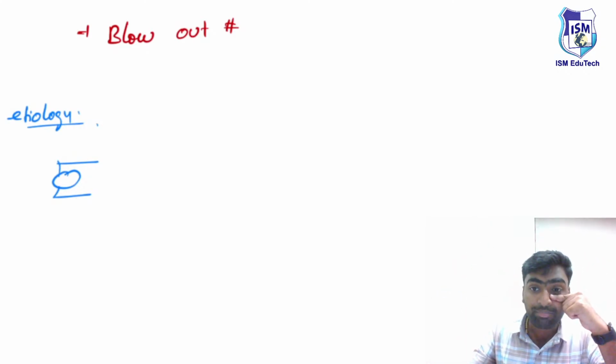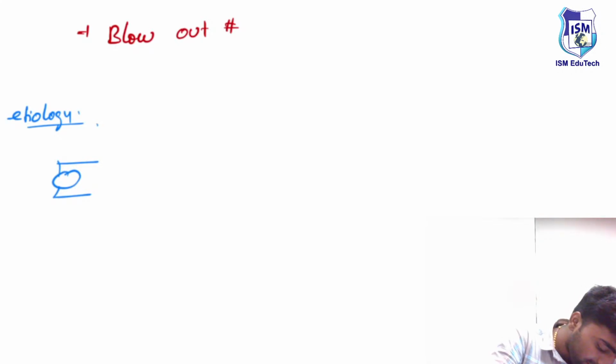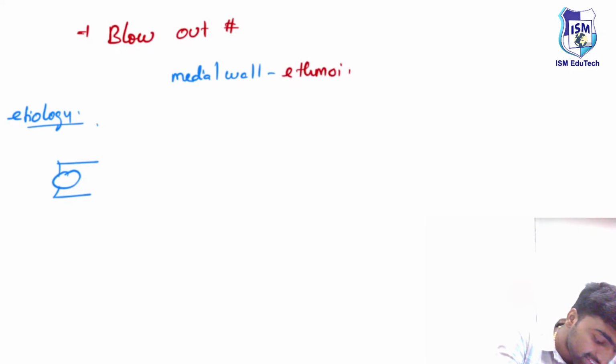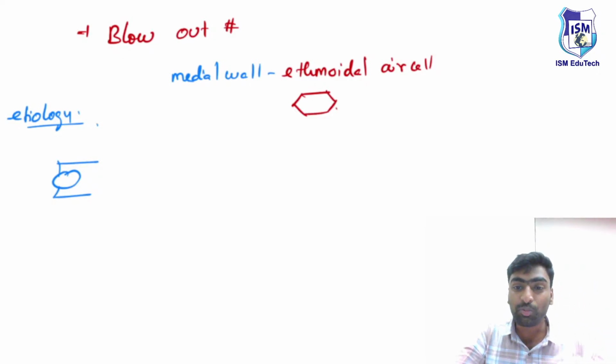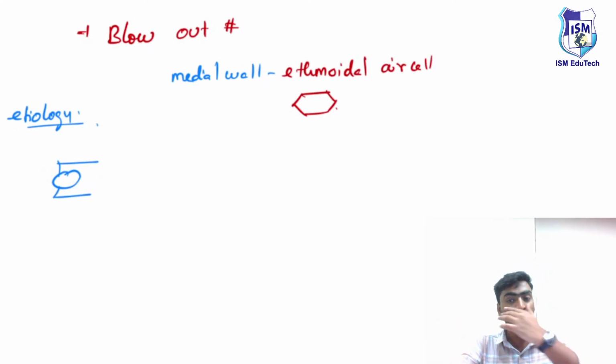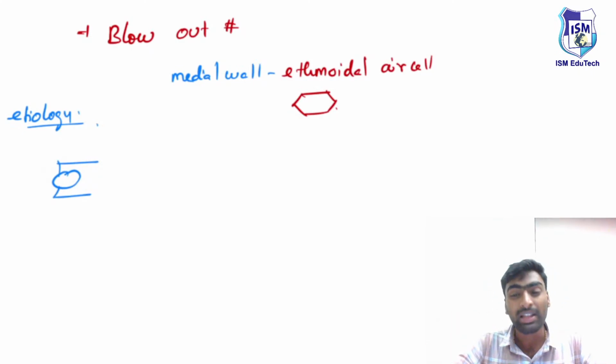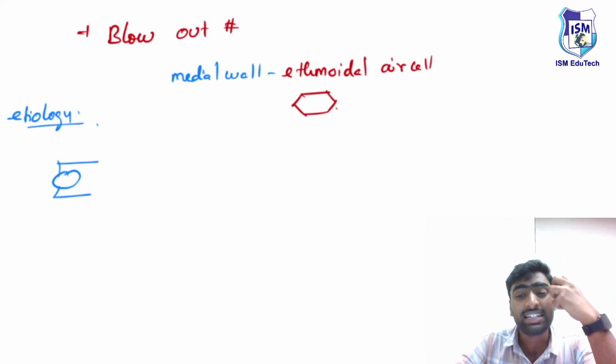Whereas there are two walls which are very thin. The thinnest wall is the medial wall. But the medial wall has the ethmoidal sinuses, or ethmoidal air cells. These ethmoidal air cells are arranged in a honeycomb pattern, and this honeycomb pattern provides excess strength. And this medial wall is the second most common to break.